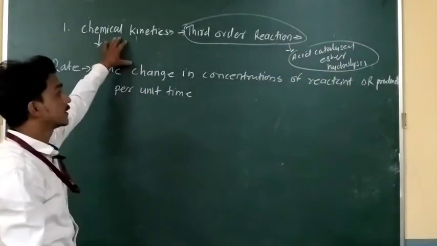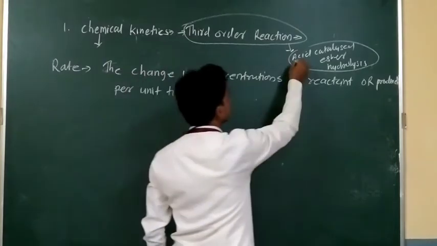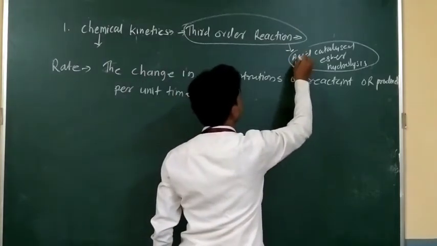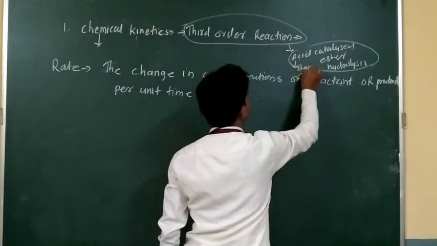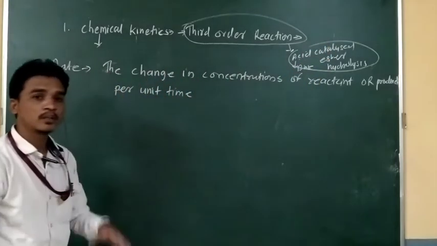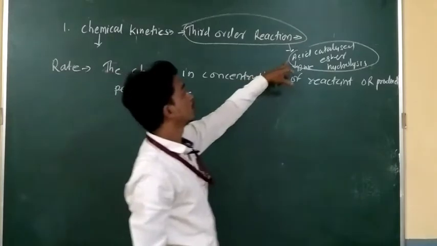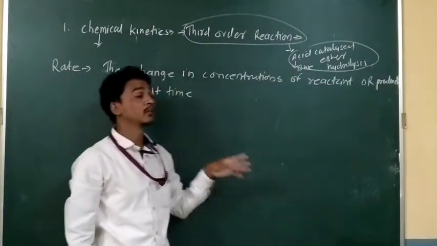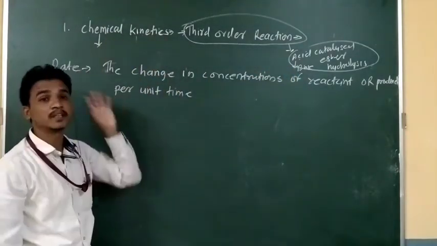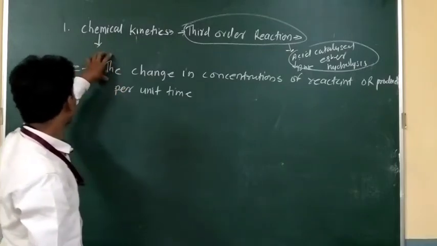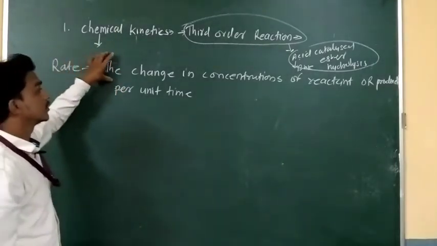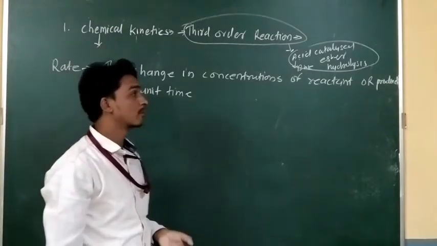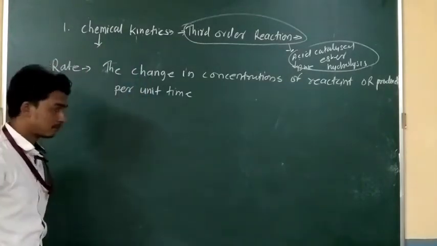The second practical is similar, but instead of acid you used base catalyzed ester hydrolysis. So the total two practicals you have already done are related to chemical kinetics. The definition of rate is the change in the concentration of reactant or product per unit time.